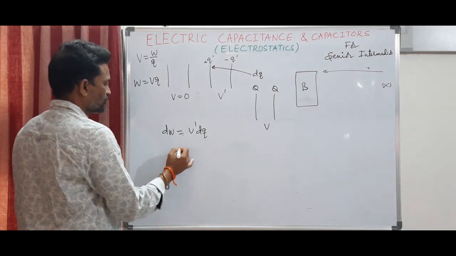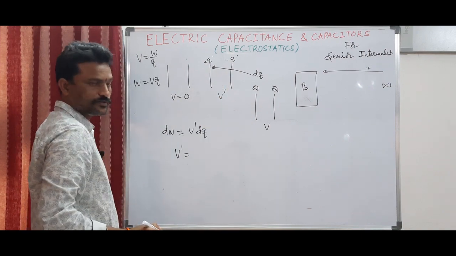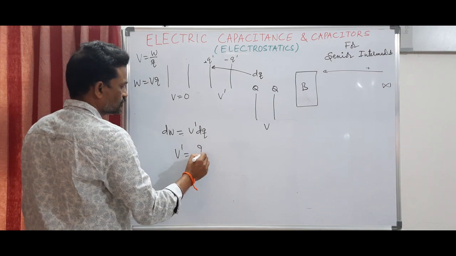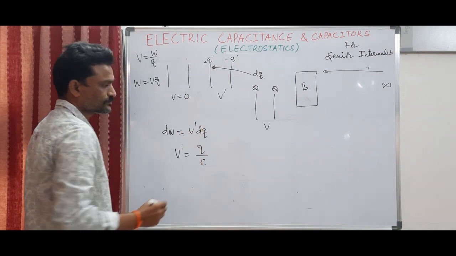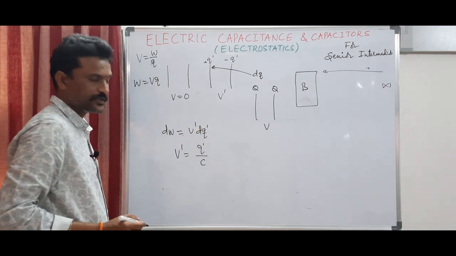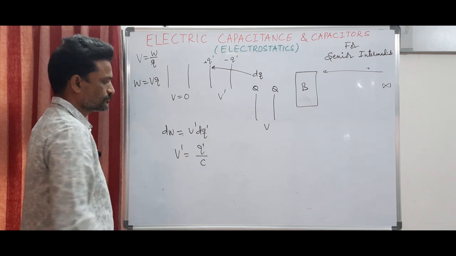What is the value of V prime? V prime can be written in terms of Q and C. We know Q is equal to CV, so V is equal to Q by C. Instead of writing prime, let us write only q.